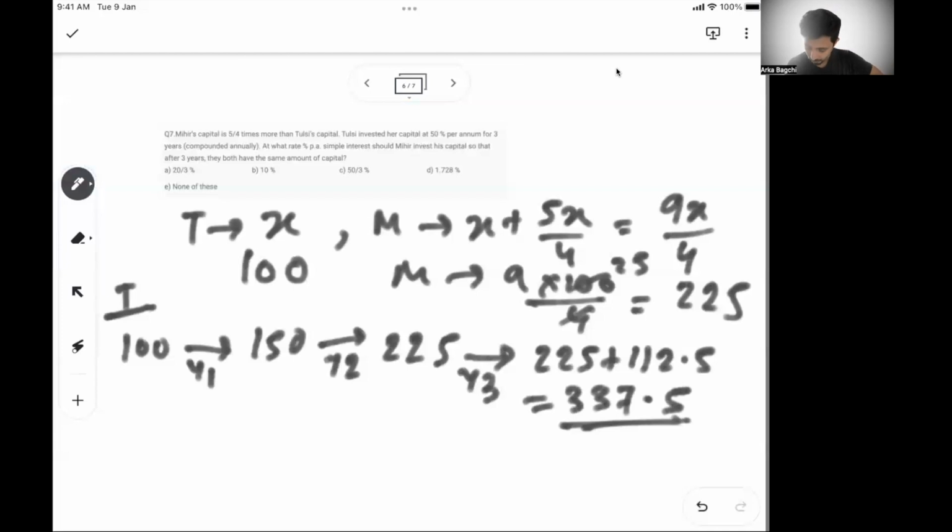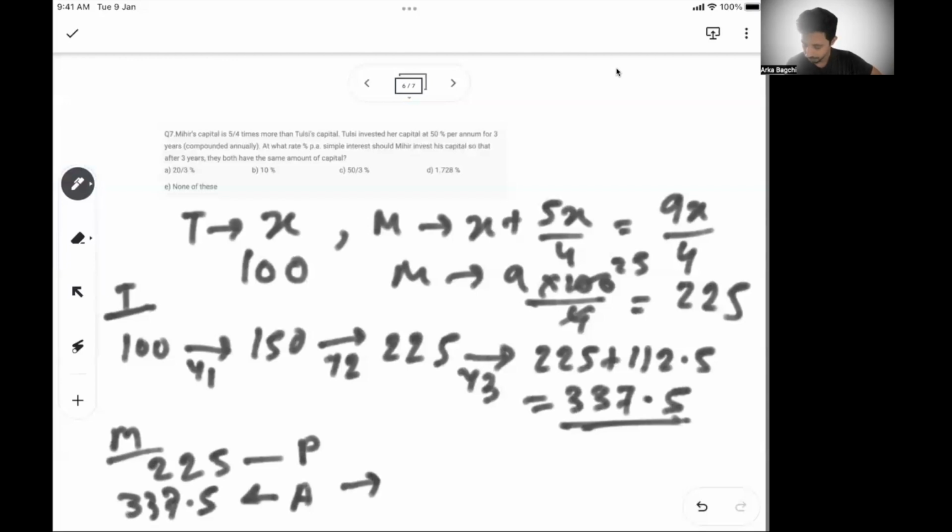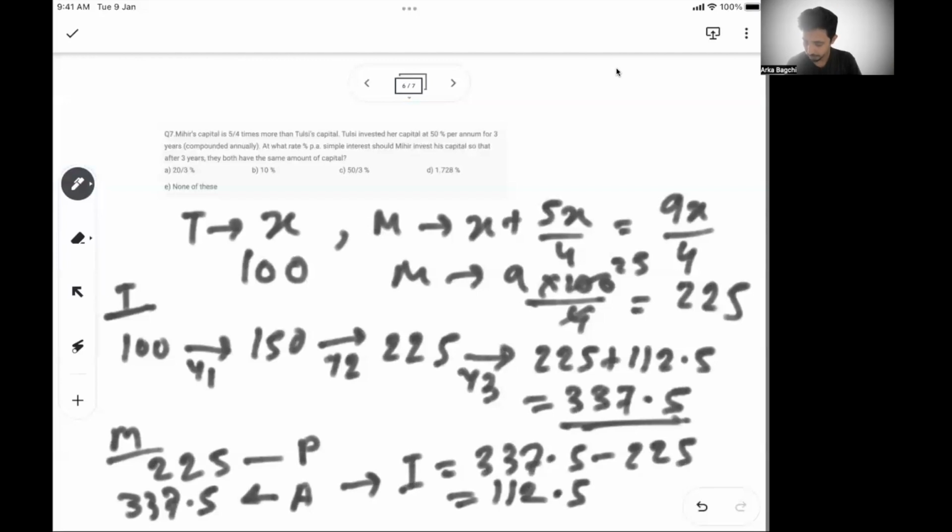So Mihir already has 225 rupees as principal. If he has to get an amount of 337.5, he needs an interest of 337.5 minus 225, or 112.5, right?